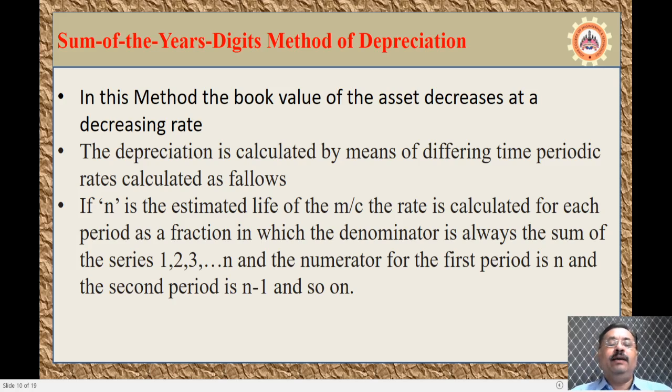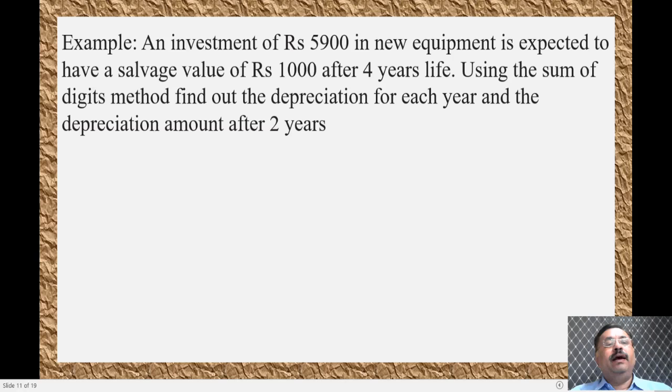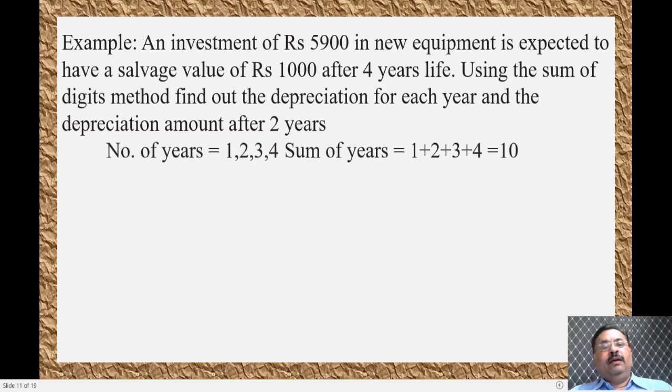This you can better understand if we take up an example and discuss. Now let us take an example here. An investment of 5,900 rupees for a new equipment is expected to have a salvage value of 1,000 rupees after 4 years. Using the sum of digits method, find out the depreciation for the year and the depreciation amount after 2 years. Let us see the data he has given. Number of years is 1, 2, 3, 4. That is 4 years he has given. The sum of the years, 1 plus 2 plus 3 plus 4, is 10.